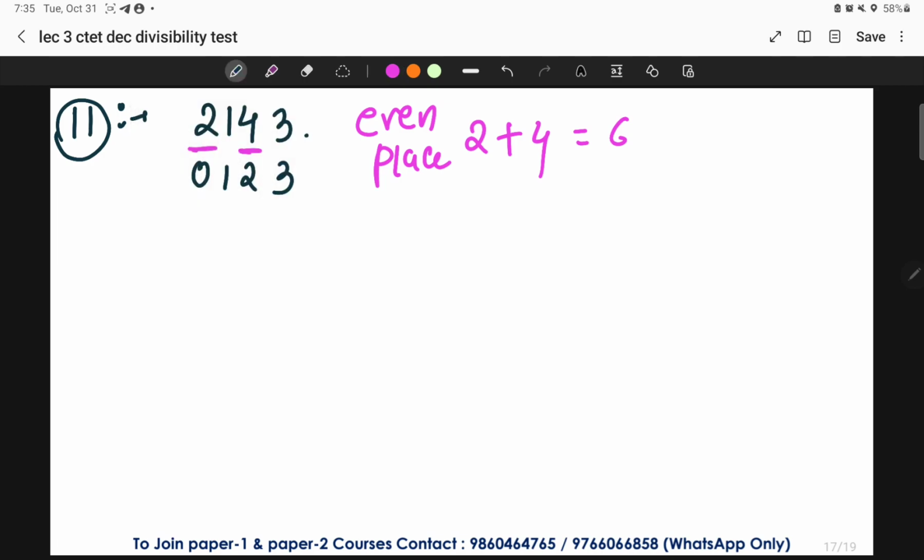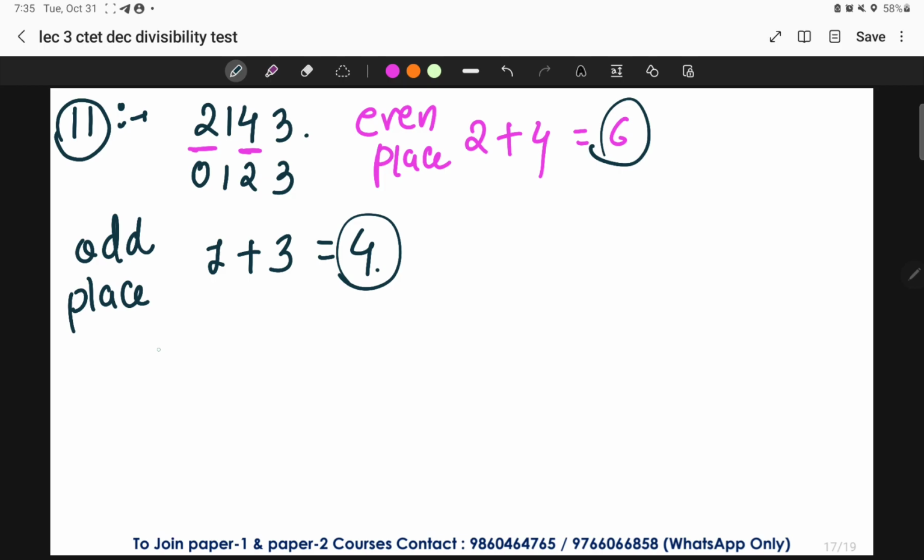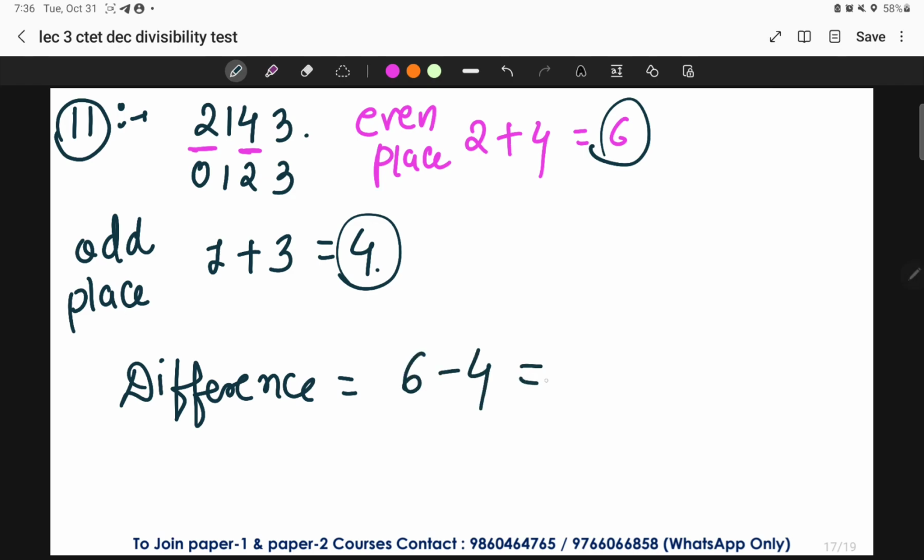Step number 2 is we have to take the summation at the odd places, that is 1 plus 3. This will give me 4. After taking the summation, we have to take the difference between them. That is equal to the summation of the even places minus the summation of the odd places. So as per that, I'll get 6 minus 4, that is equal to 2.